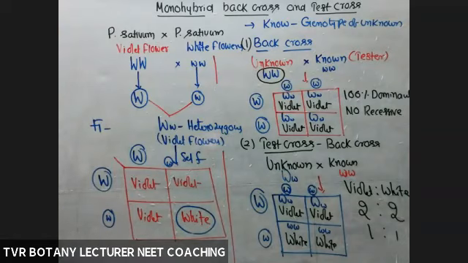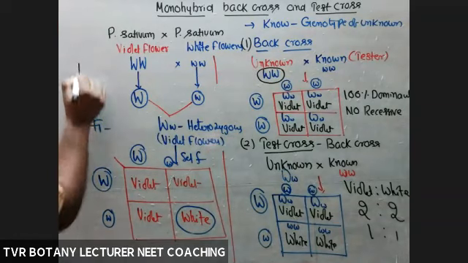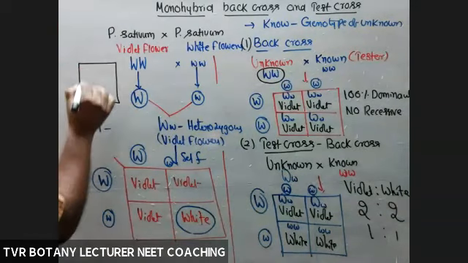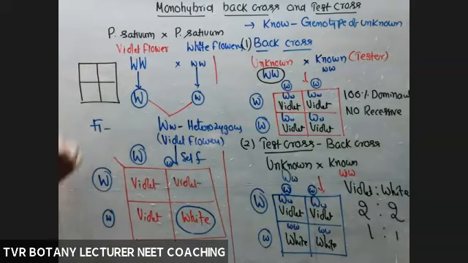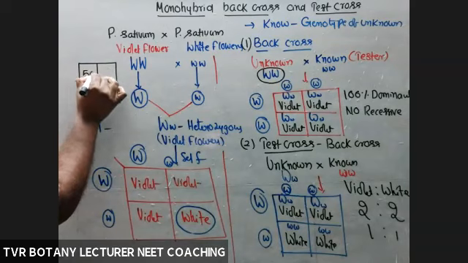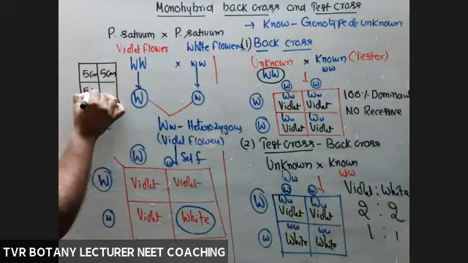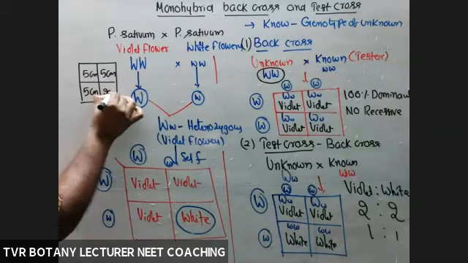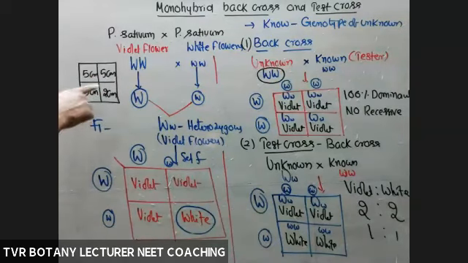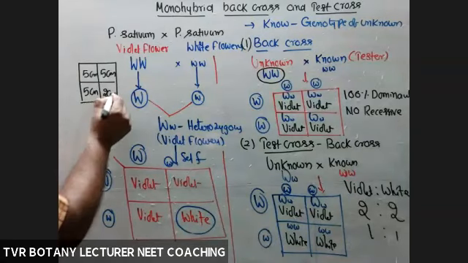Okay, is it clear? And we can use this one for capital T, capital T, capital T, small t, capital T, small t, small t, small t. This one, for example, 5 centimeters height, 5 centimeters, 5 centimeters. This one, 2 centimeters. How many are in 2 centimeters? Only one. So the genotype of this one is known to us.